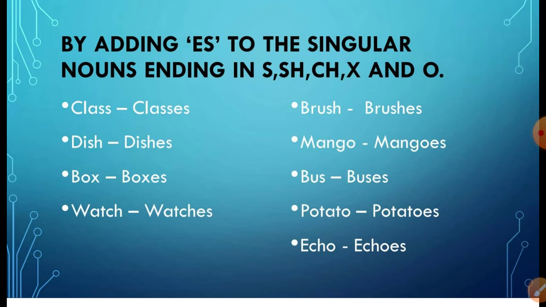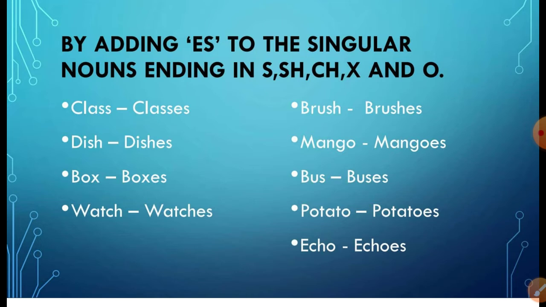For this, I would like to tell you that if a noun ends in s, sh, ch, x, o, f or fe, then add es to make plural. And if a noun does not end in s, sh, ch, x, o, f or fe, then generally s is added to make plural.